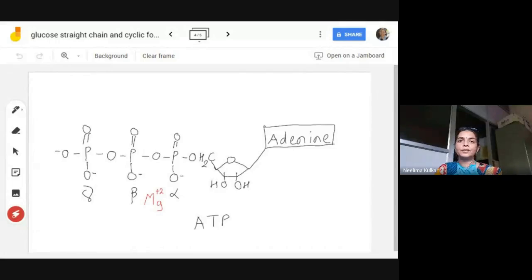In contrast to this, molecules such as ATP. So ATP has two binding sites. It will bind at the active site at low concentration, but when the concentration is high, it will bind at the active site as well as the regulatory site. And when it binds to the regulatory site, it indicates that ATP concentration in the cell is sufficiently high.